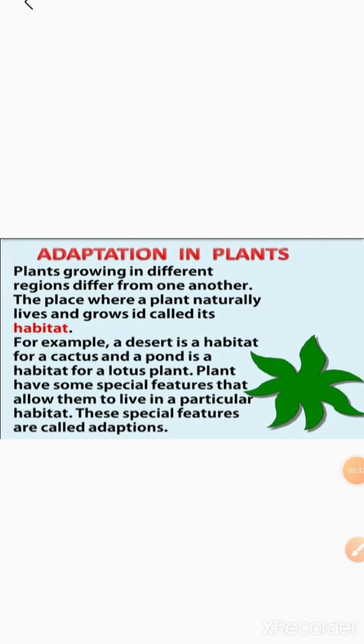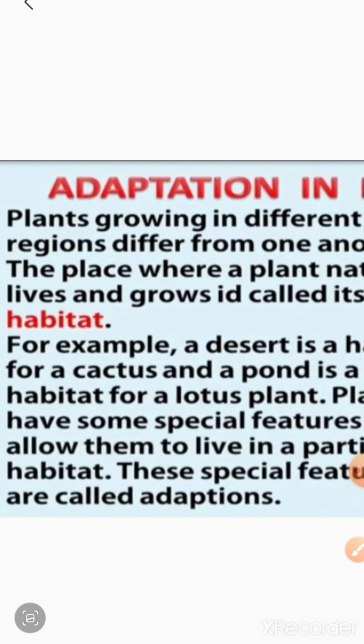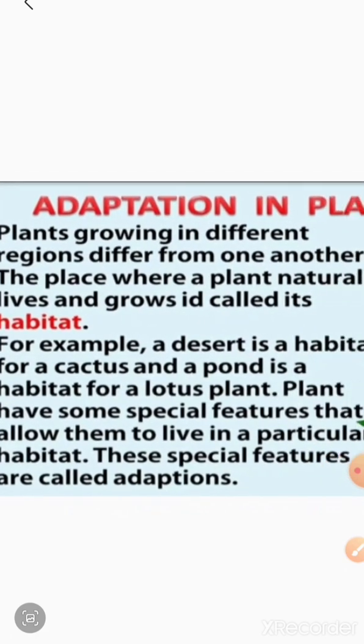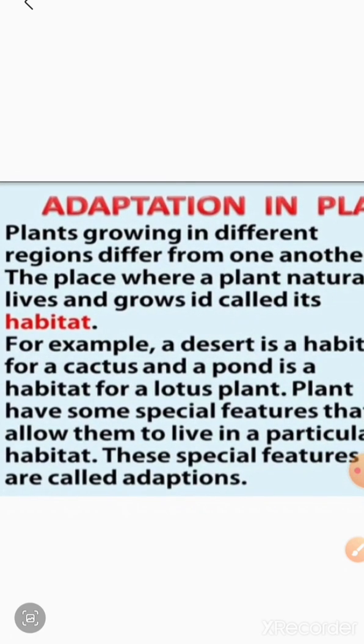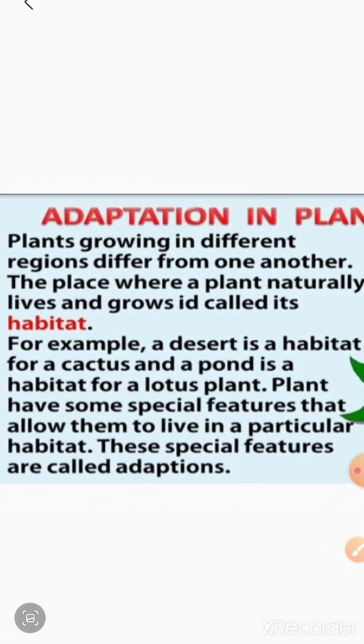We know that plants grow in different regions. Plants growing in different regions differ from one another. The place where a plant naturally lives and grows is called its habitat.